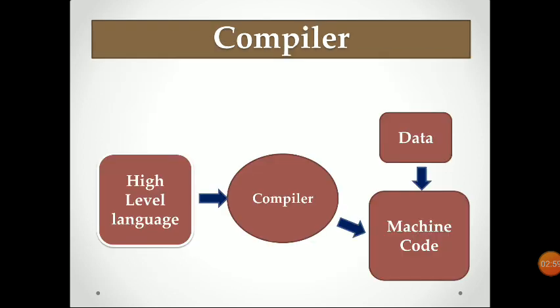Now next is the compiler. What the compiler does is convert the high level language to the machine code. High level languages I have already told in the previous slide: C, C++, Java, all these are high level languages. So the compiler is used to convert high level language to machine code. And also, when the compiler translates the high level language to the machine code, it is able to take the data also. We can insert the data during the compilation.